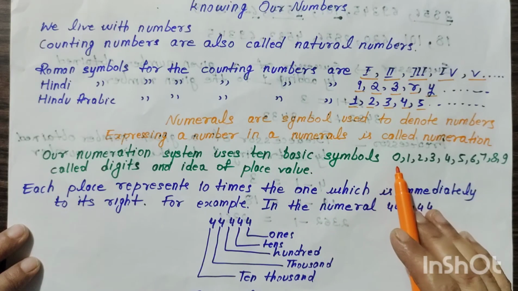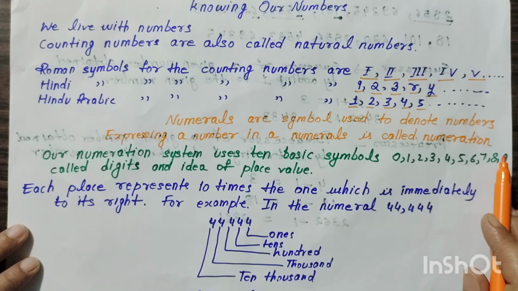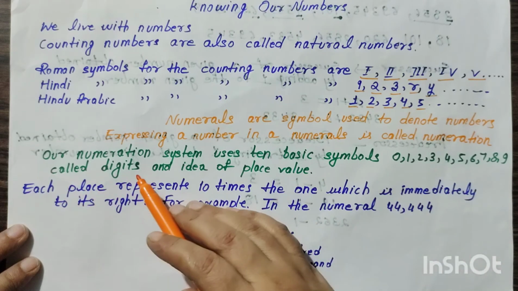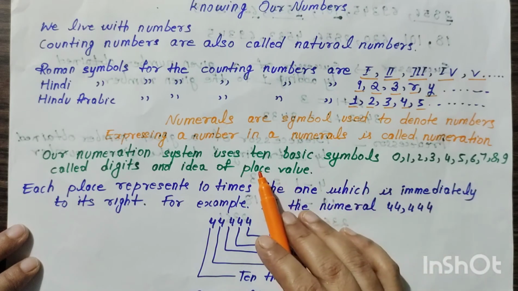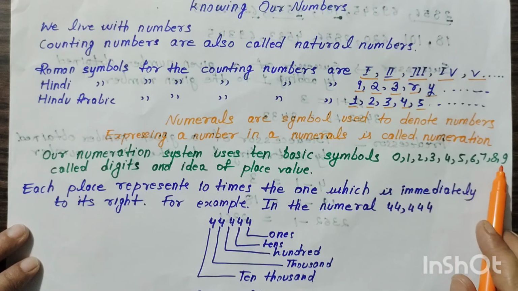What are these? They are 0, 1, 2, 3, 4, 5, 6, 7, 8 and 9. These are the 10 basic symbols and these are called digits and idea of the place value. Why do we call them 10 basic symbols? Because from these 10 basic symbols we will make other numbers, maybe greater or maybe smaller.